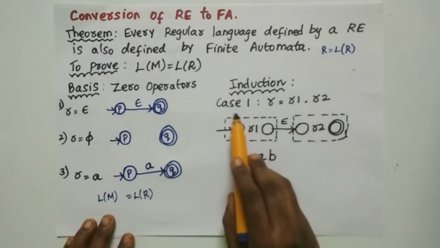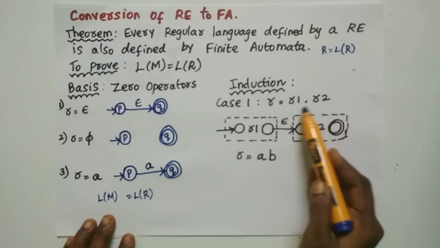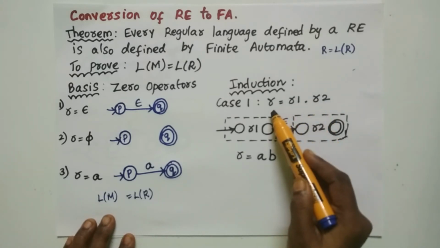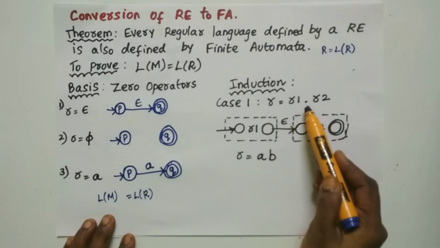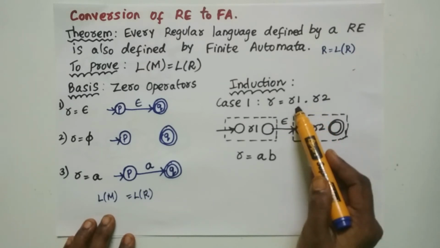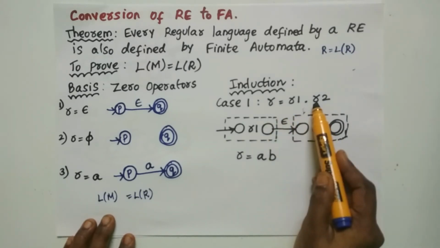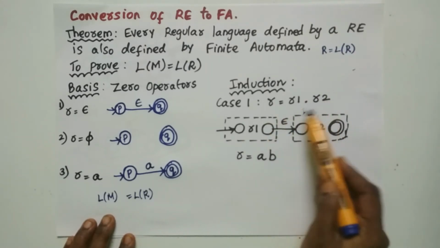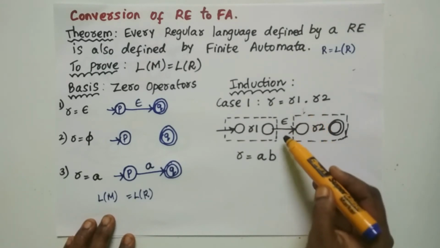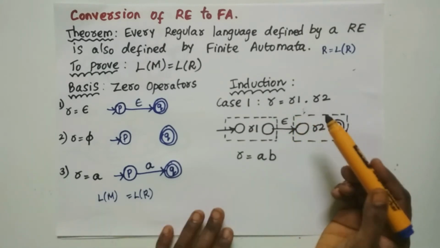So now let us see case 1 as concatenation of two regular expressions. Let us take R equal to R1 concatenation R2. Now we have to prove that if there exists a regular expression with the concatenation of two regular expressions, then there exists an automata for this R equal to R1 concatenation R2.